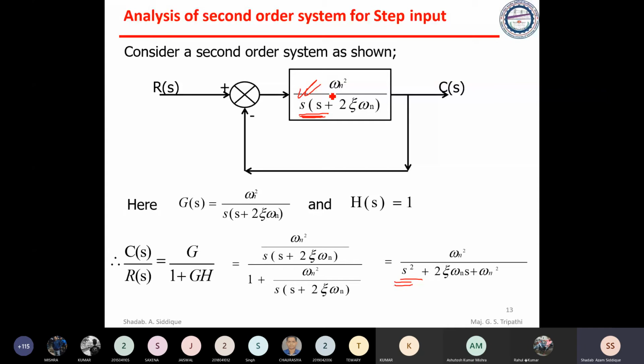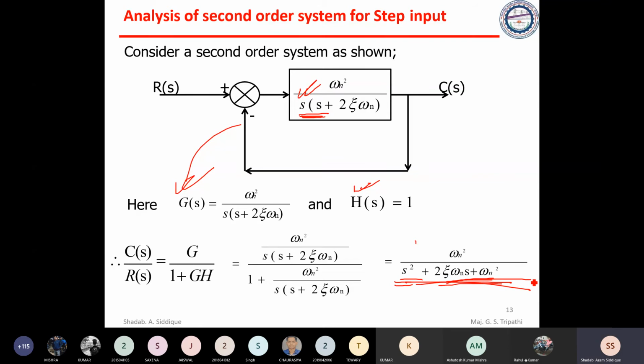If we try to find C by R, we substitute this G of s into G of s into H of s, and we get omega n square divided by s square plus 2 zeta omega n s plus omega n square. This is the standard transfer function for a second order system. You will understand that this is what it is for the standard second order system.